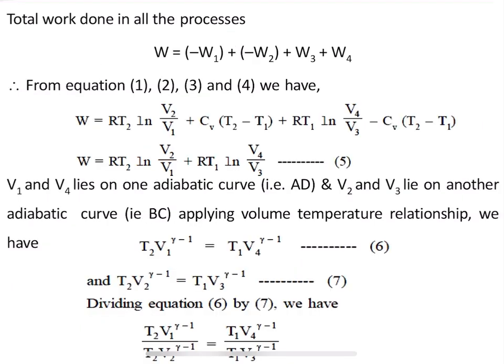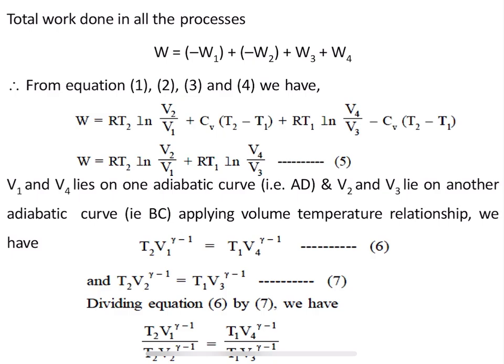Now I have 4 equations, that is 4 different steps which happen in Carnot's cycle, and each step is represented by an equation which I have named 1, 2, 3 and 4. Now I can get the total work done in the whole process. How to get the total work done? If we sum up all the work carried out in each of the 4 steps, I am going to get the total work done in the process.